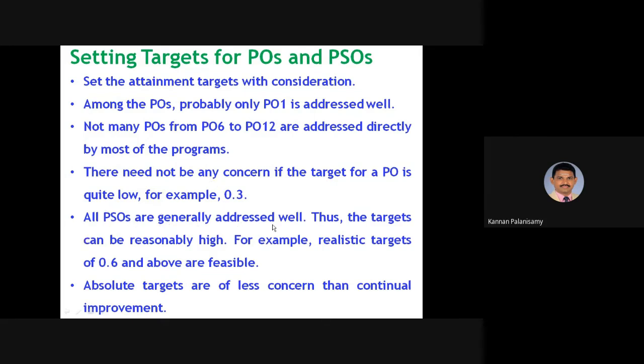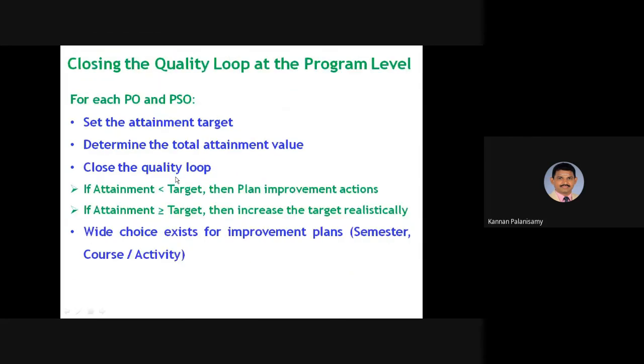All PSOs are generally addressed well. Thus, the targets can be reasonably high. For example, realistic targets of 0.6 and above are feasible. Absolute targets are less a concern than continual improvement. How much we are reaching is not important. Whether the target is gradually getting increased, that is, continual improvement, is required. So that is the thing. This is what NBA or NAC expect.